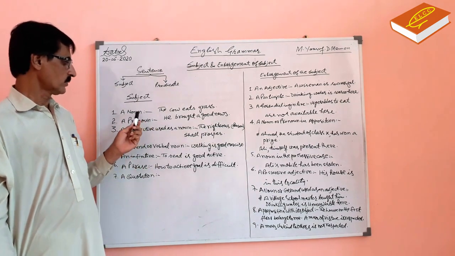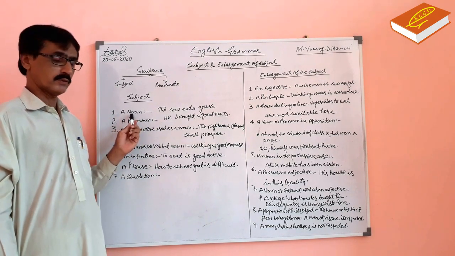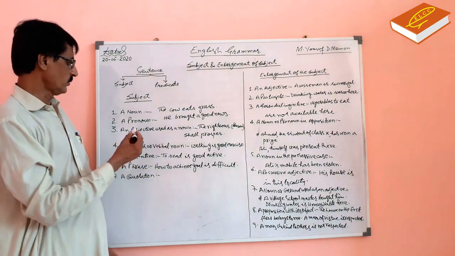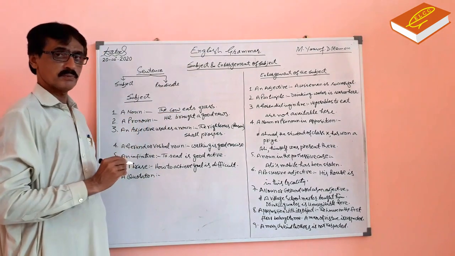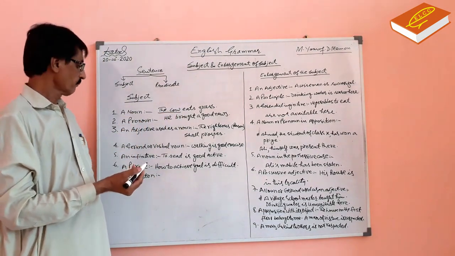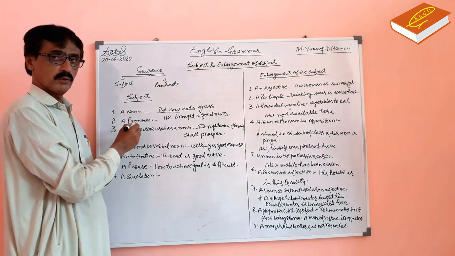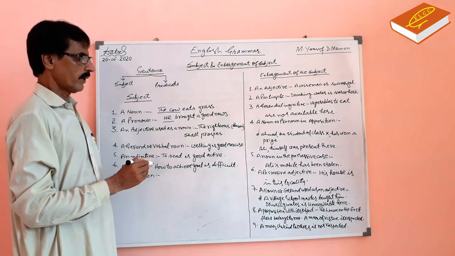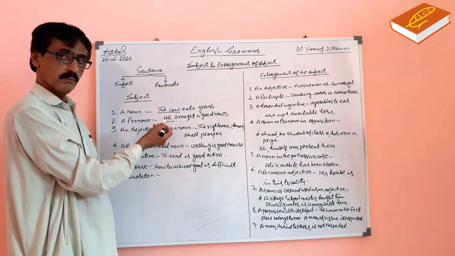Look at this. Number first, a noun can be a subject in the sentence. For example, the cow eats grass. In this sentence, the cow is a subject. It is noun. Second, a pronoun can be also subject. He brought a good news. He is a subject and he is pronoun.